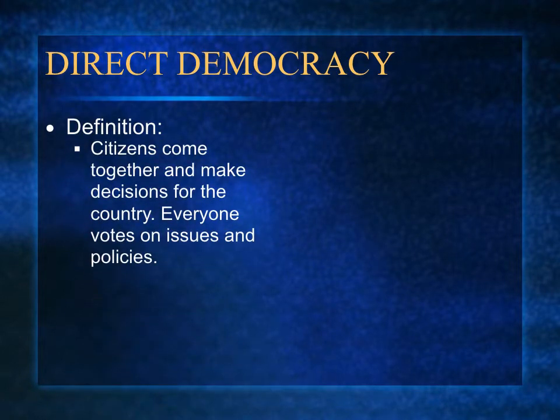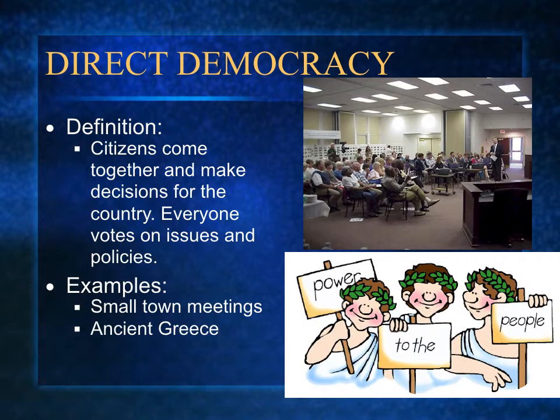In a direct democracy, all decisions are made directly by all people. In other words, whenever a new law is proposed, every citizen has the ability to vote directly for it. In order for a direct democracy to work, the population involved needs to be fairly small. Examples of a direct democracy are small town meetings or ancient Greece, where only a limited number of people were considered citizens and could vote.